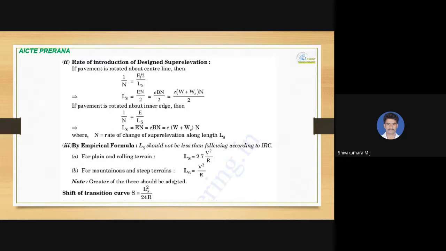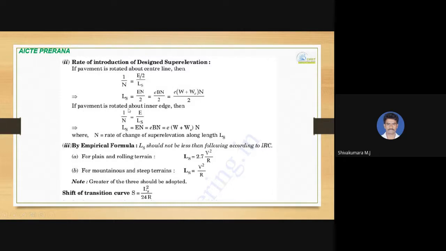And when it comes to rate of introduction of a designed super elevation, if the pavement is rotated about the center line, then you can use the formula Ls equal to E into (W plus WE) into N divided by 2. So this W plus WE is nothing but width of pavement, that is B, and E is the given super elevation, and N is the rate of change of super elevation given.